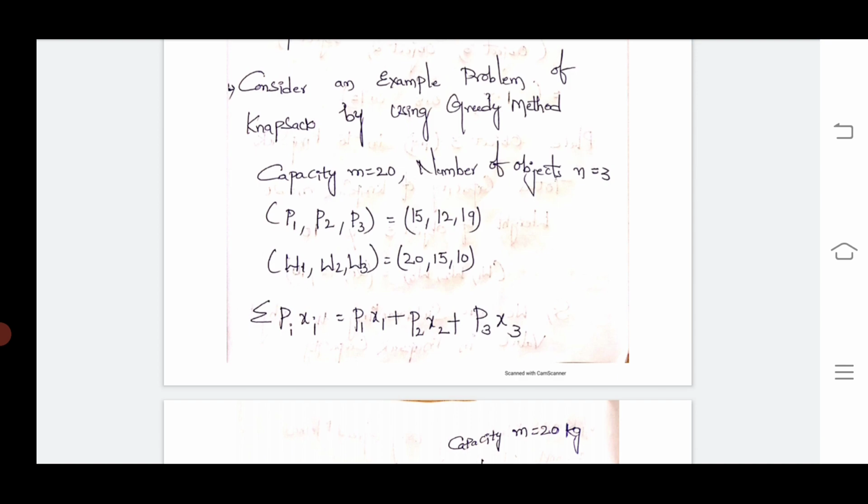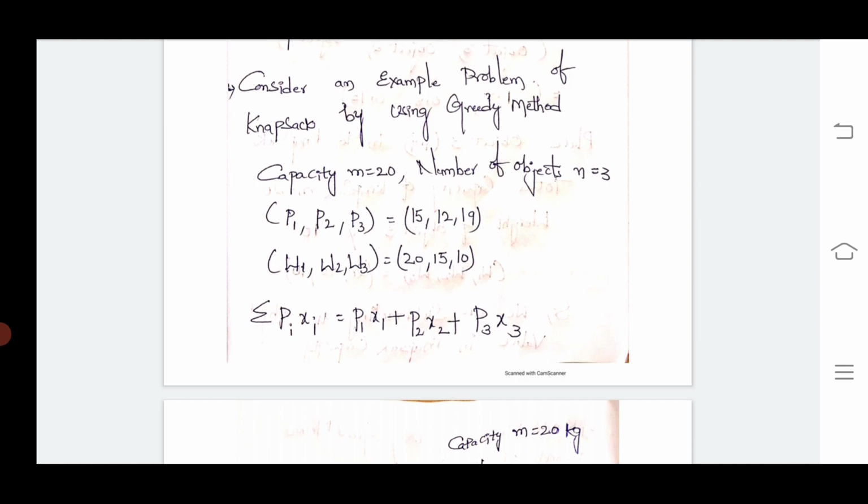The profits P1, P2, P3 are 15, 12, 19, and the weights W1, W2, W3 are 20, 15, 10.